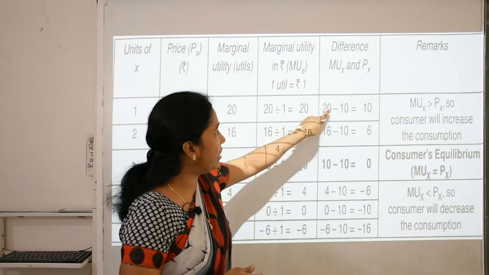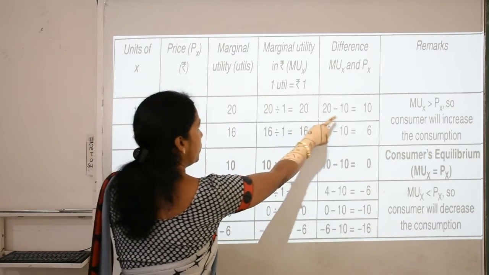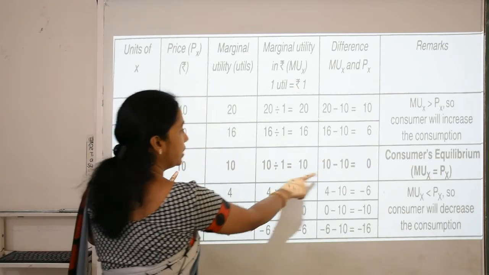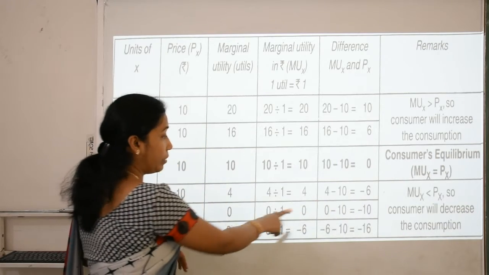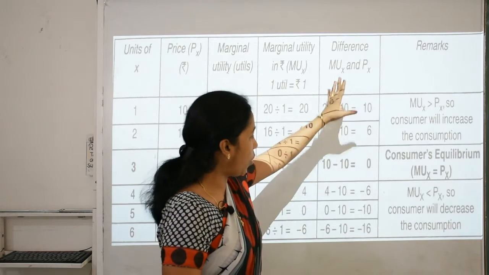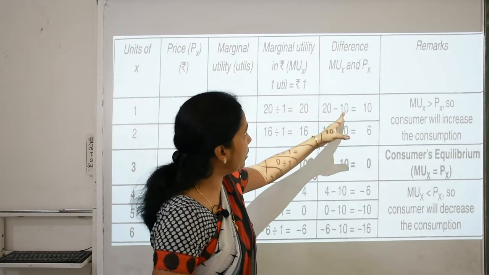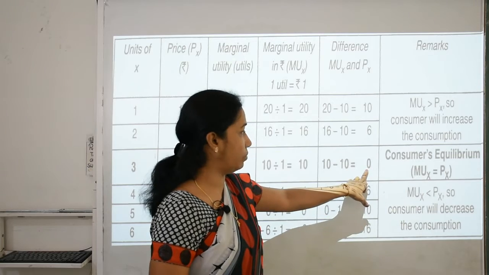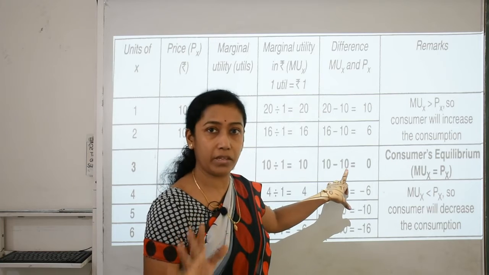So what we get is 20 minus 10, this 20 and this 10, remember students. 20 minus 10 is 10, then 16 minus 10 is 6, then 10 minus 10 is 0, then 4 minus 10 is minus 6, and 0 minus 10 is minus 10, minus 6 minus 10 is minus 16. Basically, we are not going into deep detail, but we notice that the difference goes on diminishing, and a stage comes when the price of the commodity and marginal utility are exactly the same.